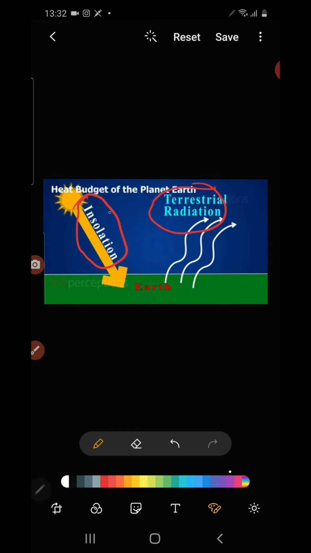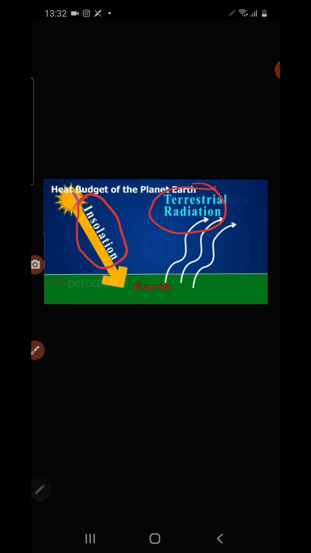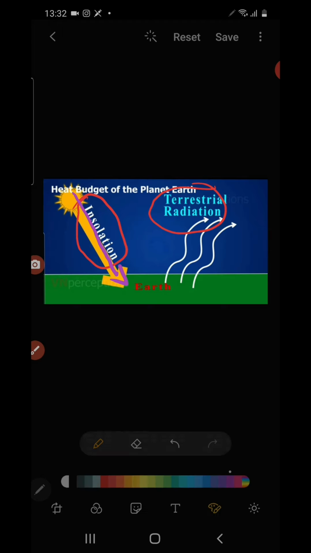Otherwise we can say the sun rays reaching the earth's surface from the sun during the daytime can be called insolation. Otherwise we can say the heat energy which is received from the sun by the earth during the daytime can be called insolation.